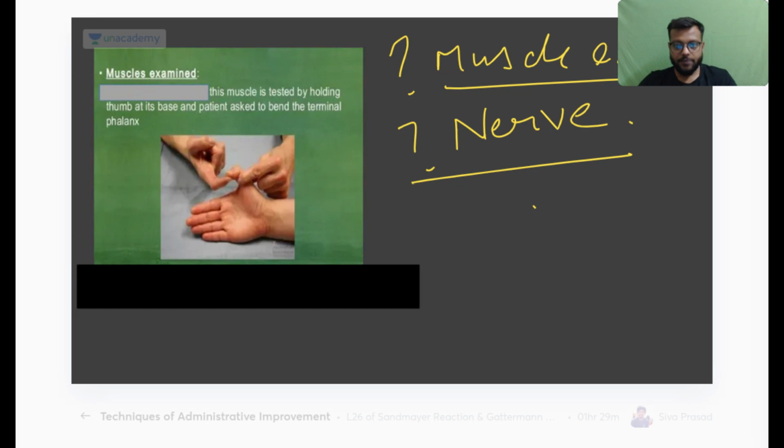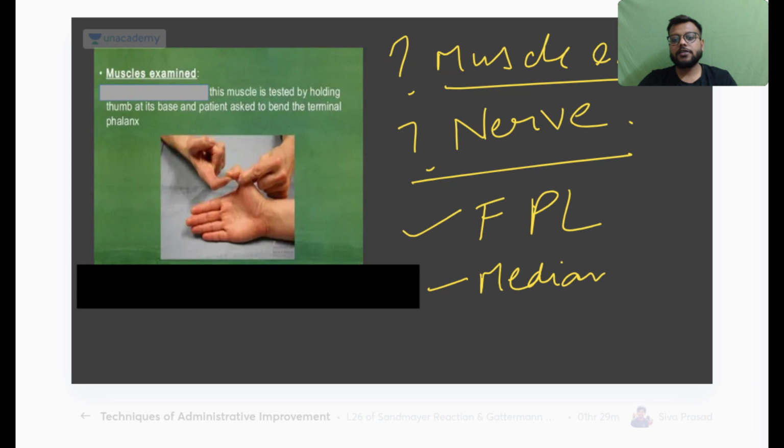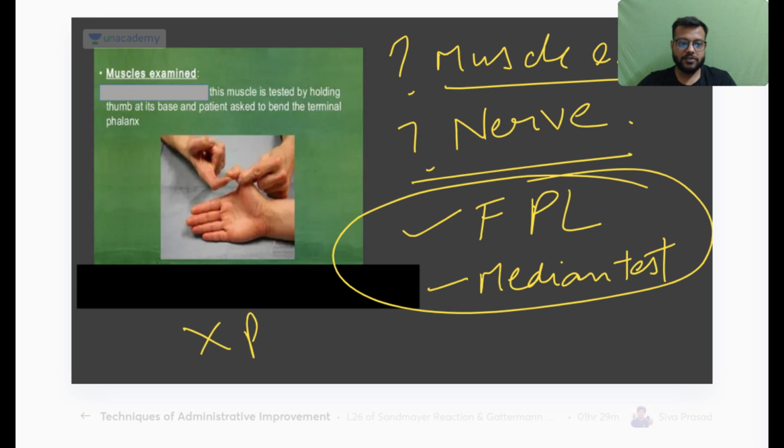Yes, your answers are correct. The muscle is the flexor pollicis longus and the nerve is the median nerve, but this is not the pen test. Remember this is not the pen test. We will see the pen test ahead, and which muscle is involved there, that also we'll see. This is the flexor pollicis longus for the flexion of the interphalangeal joint of the thumb.